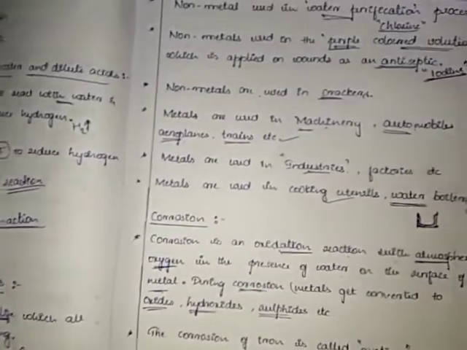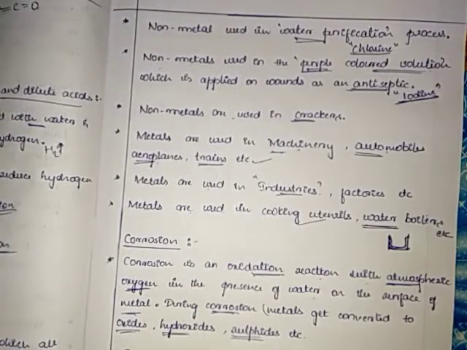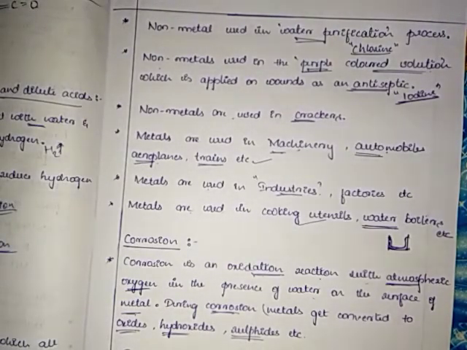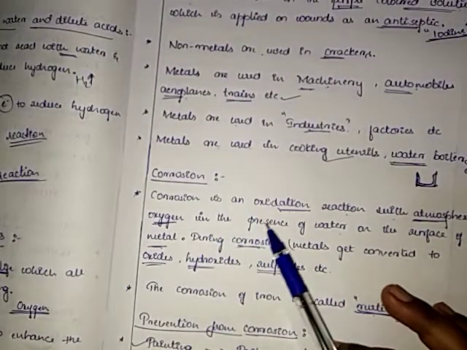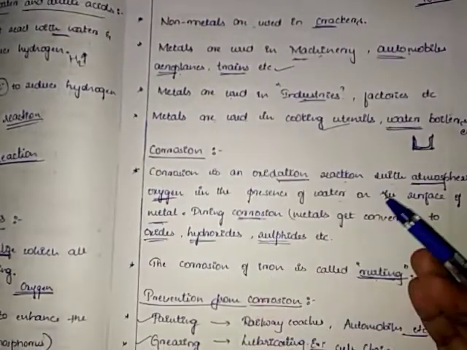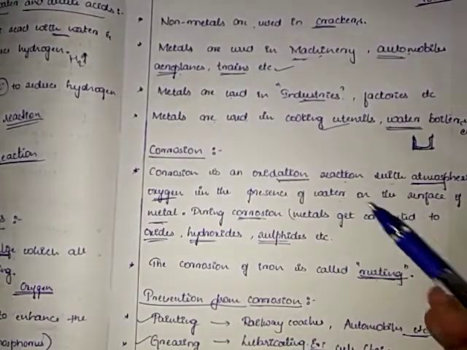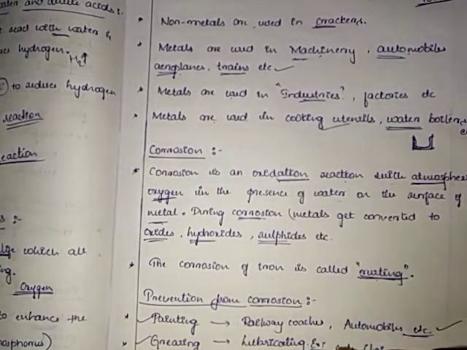So this completes your chapter, children. If any doubts you can contact me, I'll explain you once again. And corrosion is not there in the textbook. It is what I have thought. This is helpful, meaning how we prevent rusting. That is corrosion. Okay, this completes your chapter. Thank you so much.